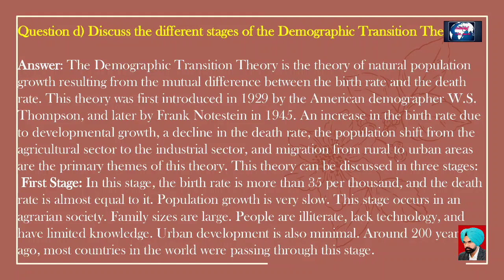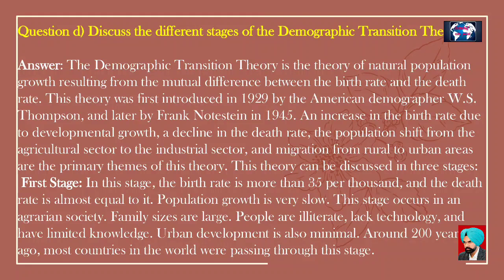An increase in the birth rate due to developmental growth, a decline in the death rate, the population shift from the agricultural sector to the industrial sector, and migration from rural to urban areas are the primary themes of this theory. This theory can be discussed in three stages.